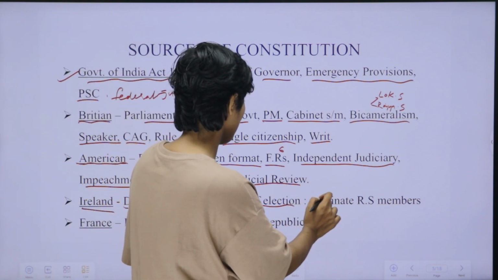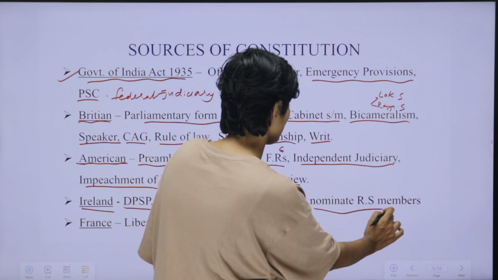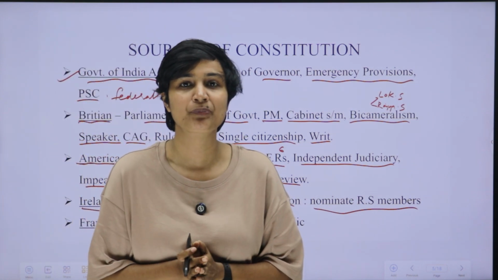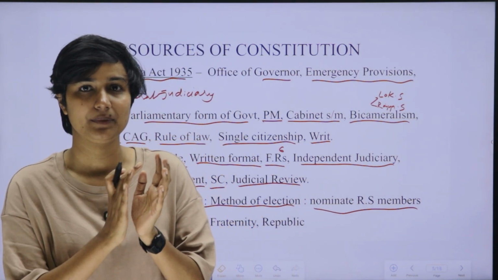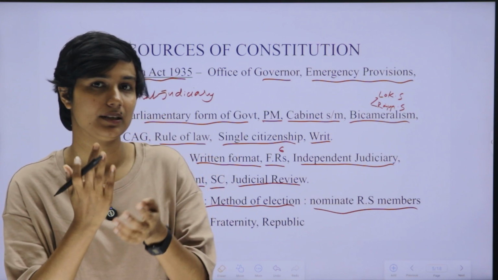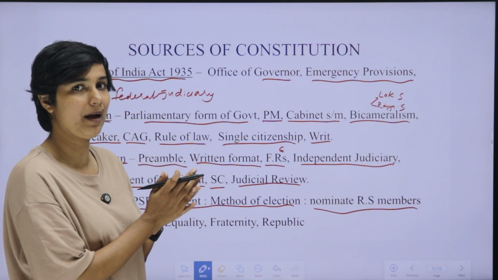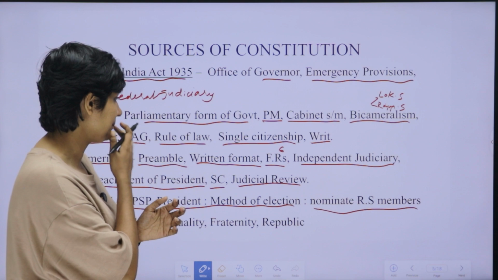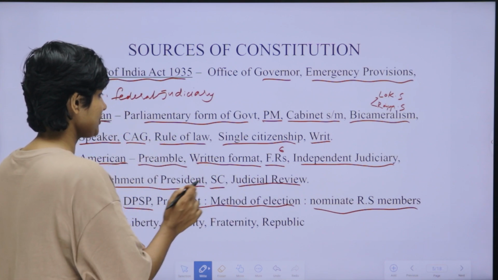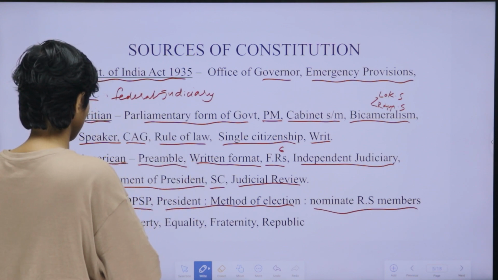The third point, the president nominates members of Rajya Sabha. The president nominates 12 members to Rajya Sabha, as you may know. They are people known for literature, art or economics or something like that. Such eminent personalities are nominated by the president to Rajya Sabha. The actual nomination number is 12. This provision we also took from the Ireland constitution.